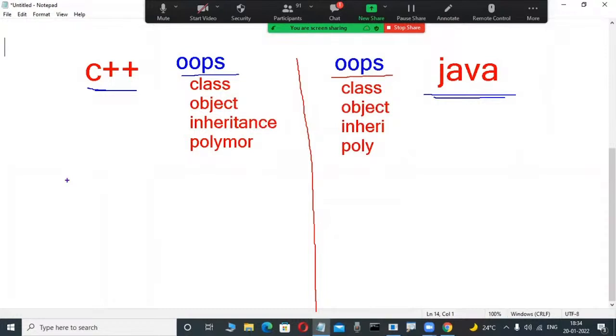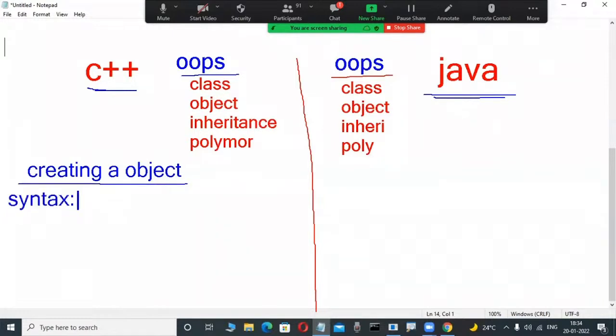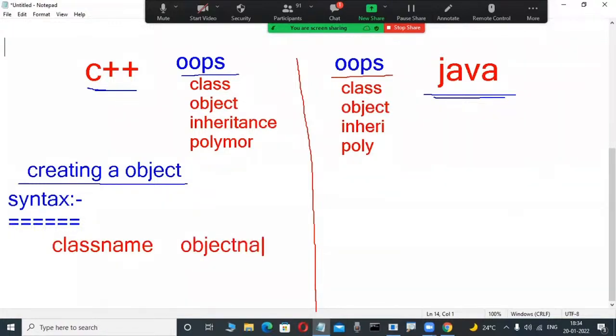Suppose in C++ I want to create an object from a class. What is the syntax? Does anybody with technical knowledge have an idea? Creating an object from the class in C++: observe the syntax slowly. Here is the difference: class name, space, object name. This is the syntax to create an object from the class in C++.